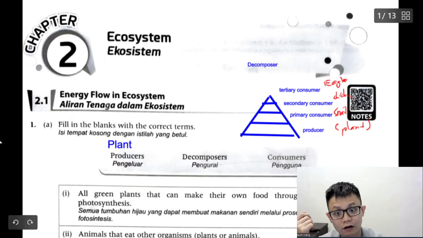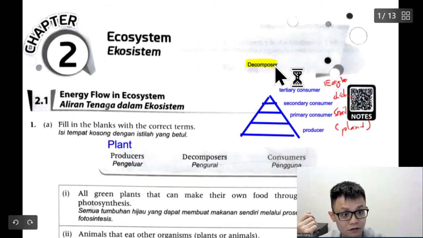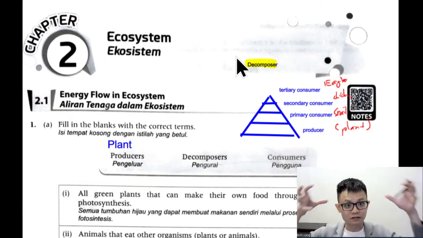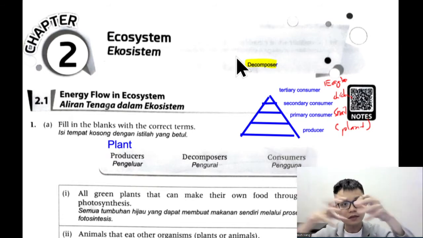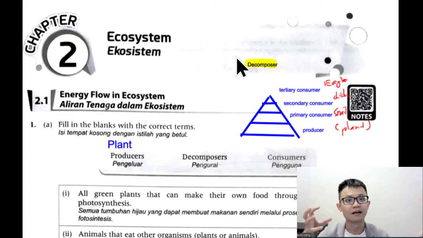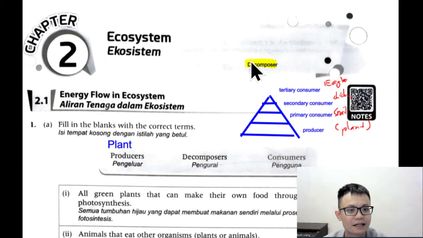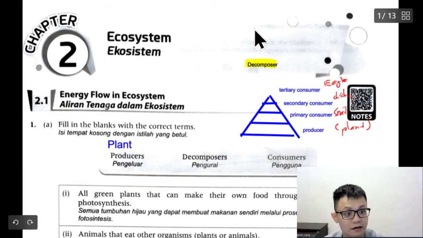From the word decompose, if you know, compose means to make one thing, and decompose is to break up, in the English word, correct or not? I want to compose a song. I want to make a song. So instead of saying I want to make a song, you can say I want to compose a song. To make. Decompose is like to open up, open everything. So of course when something dies, the bacteria will eat it, correct or not? So just put here the bacteria.